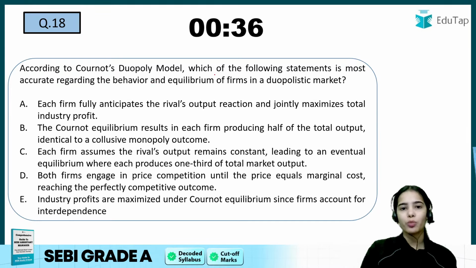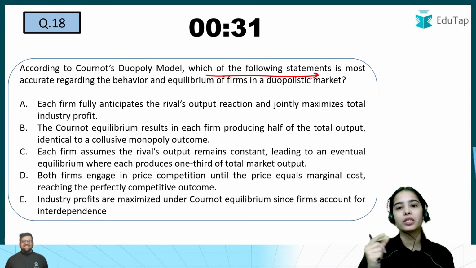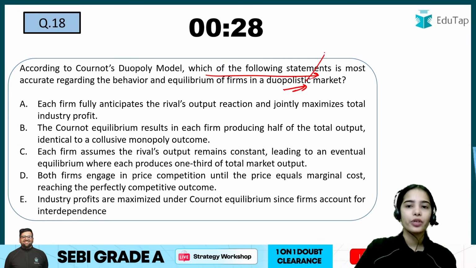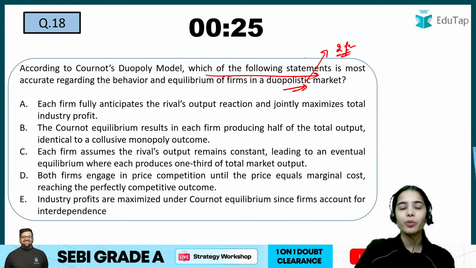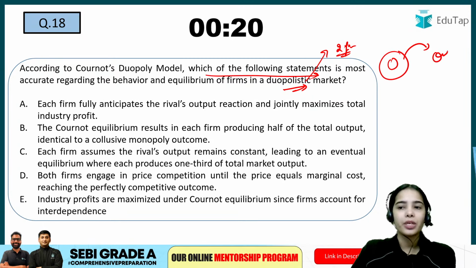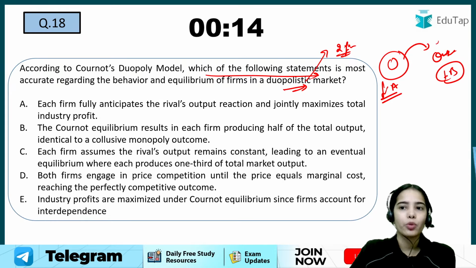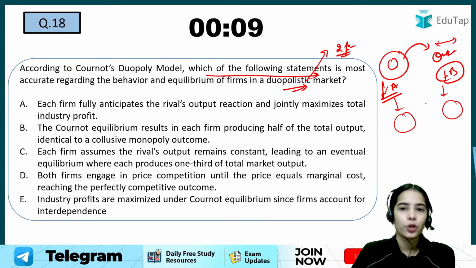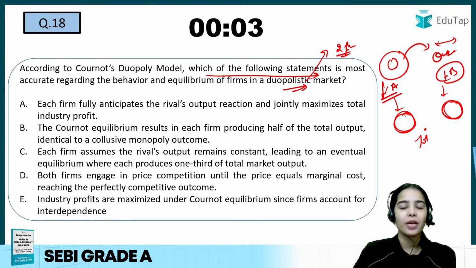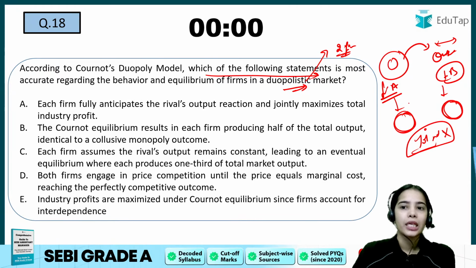According to Cournot's duopoly model, which of the following statements is most accurate regarding the behavior and equilibrium of firms in a duopolistic market, where there are only two firms? See, Cournot's duopoly model has said that a firm will change its output thinking that the other will keep its output constant. Firm A is changing its output thinking that firm B will keep its output constant. Now firm A and firm B reach equilibrium. They are able to have profits, but the firms individually are maximizing their profits, while the joint profits in the market are not maximized. Now the firms are producing how much?